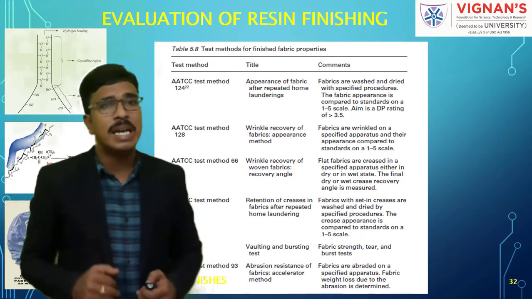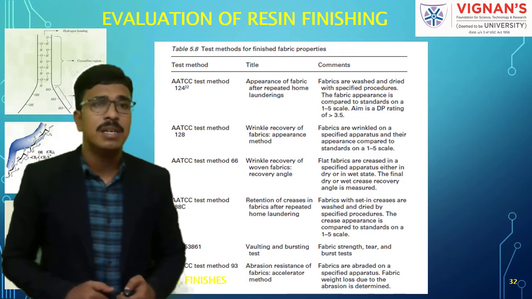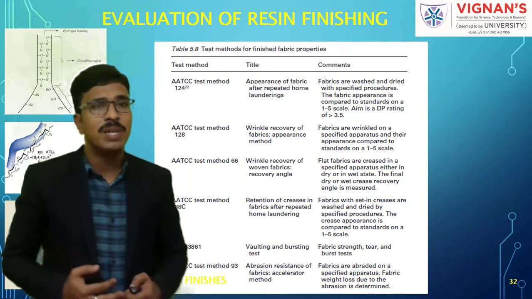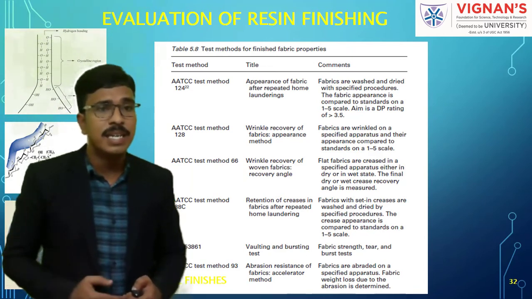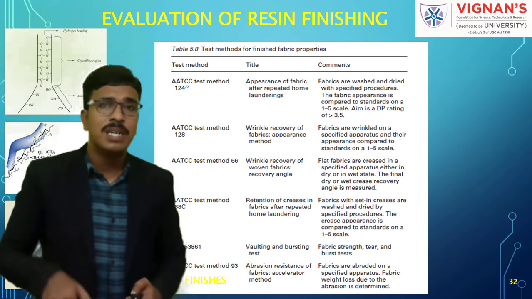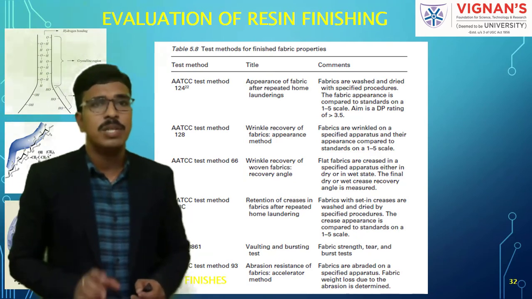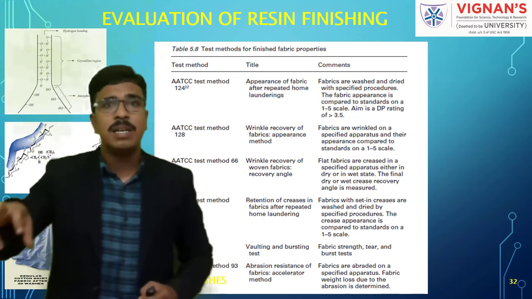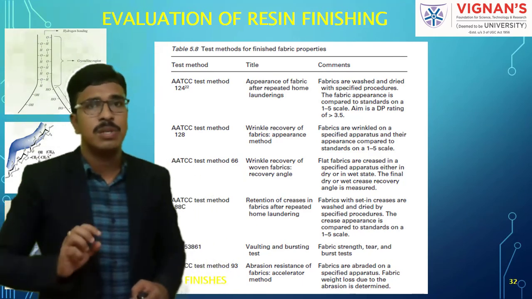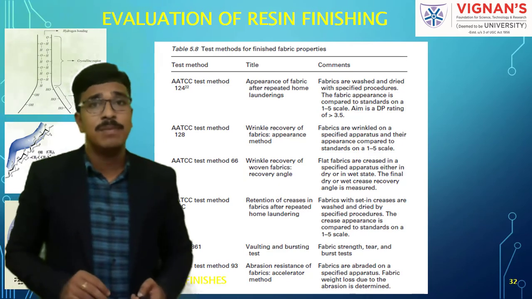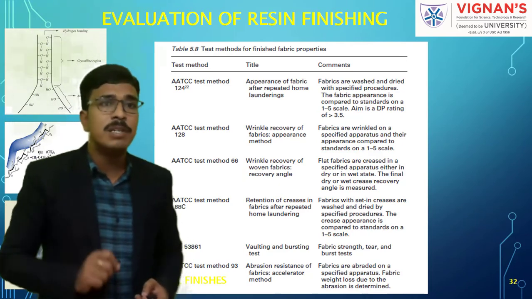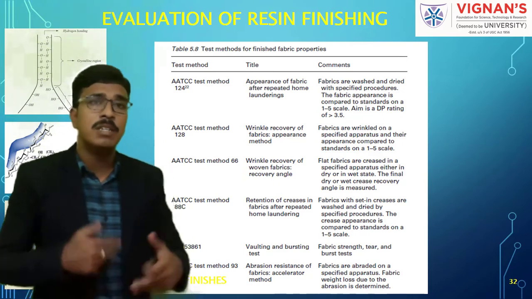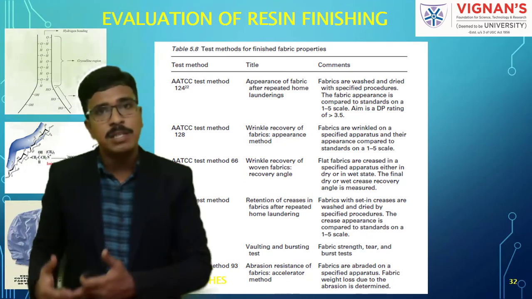Here we have the AATCC test methods, AATCC 124, 128, 66 and 88C. Likewise, different test methods are available, and each test method is intended to test different aspects of the finished goods. If you take the first one, AATCC 124, it covers the appearance of fabric after repeated home launderings, how the appearance is going to be.